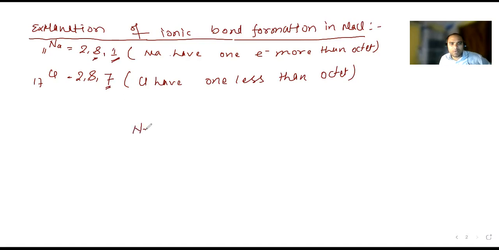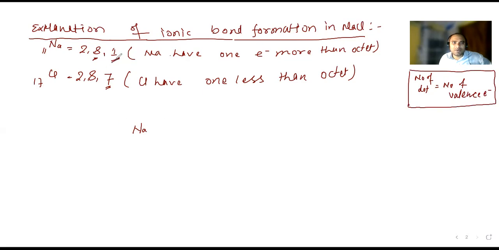So how many dots will sodium take? Number of dots is equal to the number of valence electrons. So how many dots is it going to get? Tell me. How many dots will come on sodium? Sir, only one valence electron here. One dot, yes, sorry sir. So here it is going to be 1. How many dots will come for the chlorine?